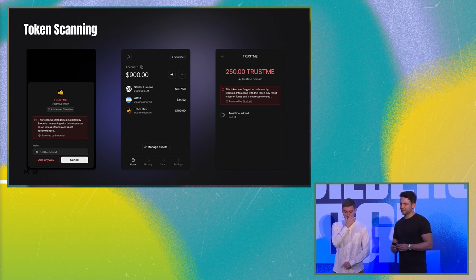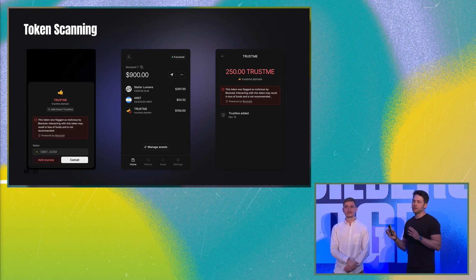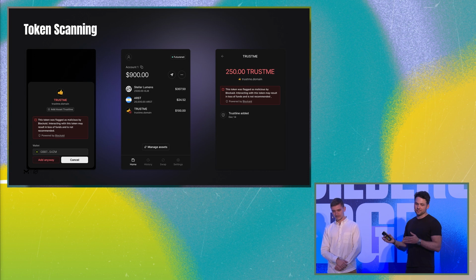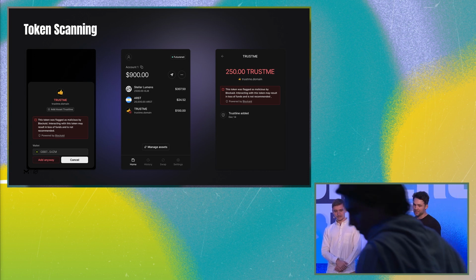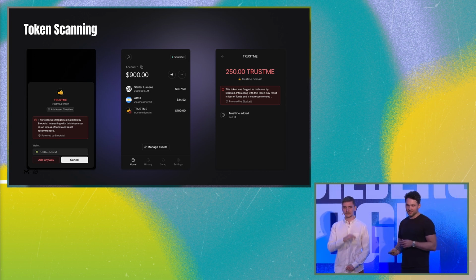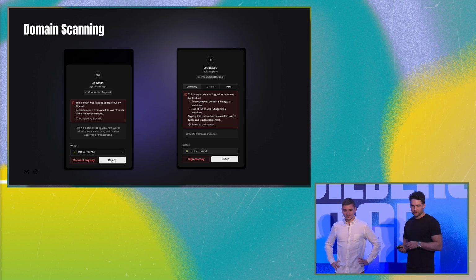Also, let's say a user started interacting with an asset outside of Freighter and imported a wallet, so they already have malicious assets listed in their wallet. We are also scanning all of those, so we make sure that there's no way that an asset is added that we're not scanning in our interface.